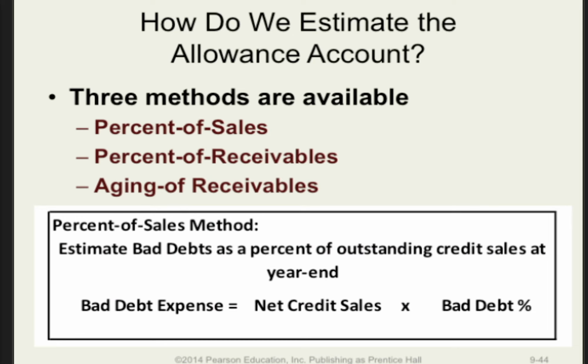We have not yet addressed how we actually determine the amount of the allowance for bad debts account. There are three acceptable methods. First is called percent of sales, second is called percent of receivables, and lastly, aging of receivables. In the percent of sales method, we will base the target balance for allowance for bad debts on a percent of credit sales for the period. For this estimate, cash sales are not relevant. The percentage will be based on experience and on actuarial assessment of historical patterns. Once the percent is known, the estimate for the target balance in allowance for bad debts is a simple computation.